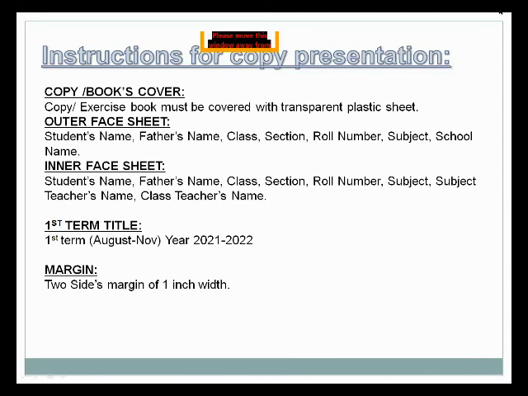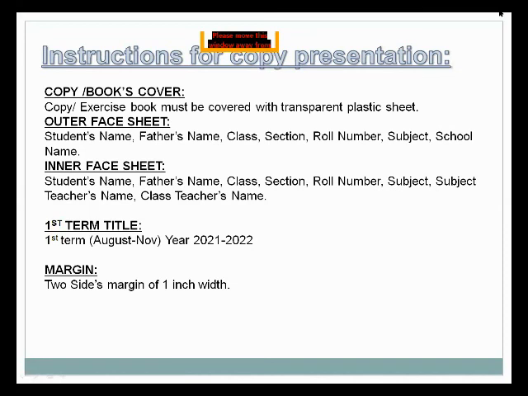After that you will move to the next page and make a first term title page. This is August to November, year 2021 and 22. Then you will make a title page of the chapter, meaning first a title page of the first term, and then on the next page a title page with the name of the chapter.